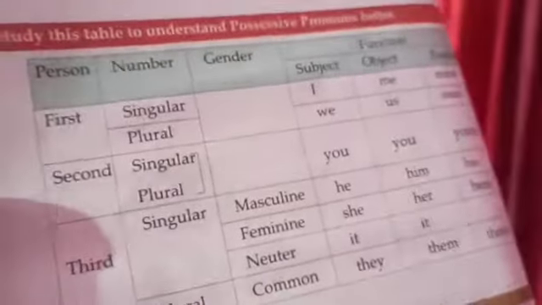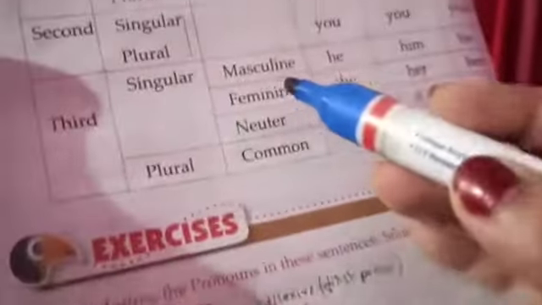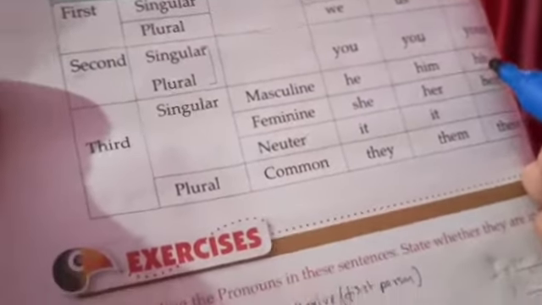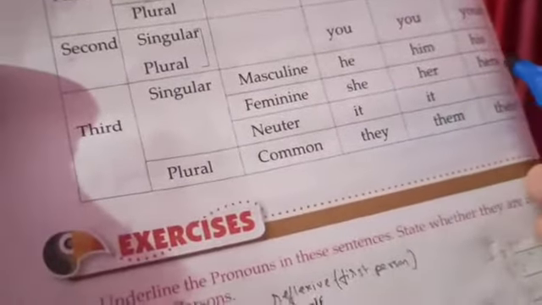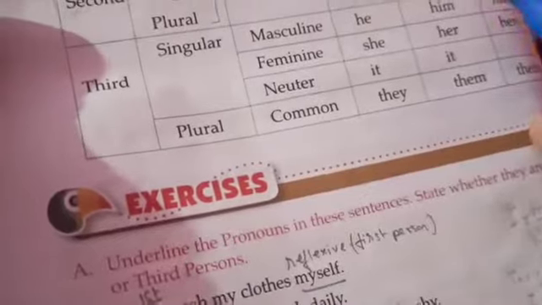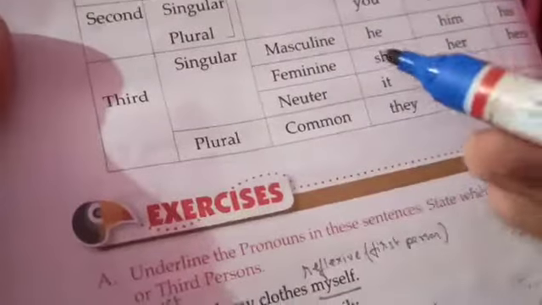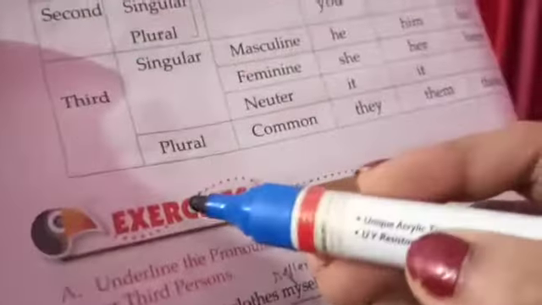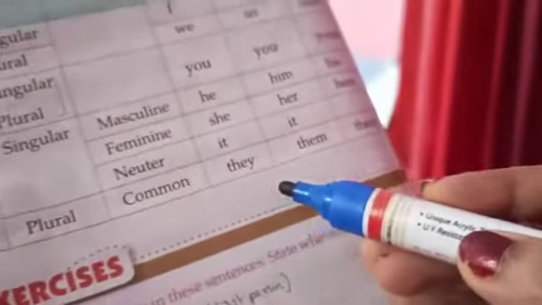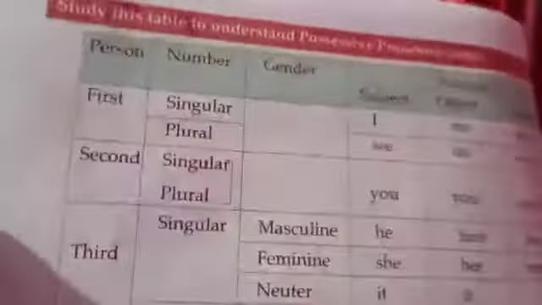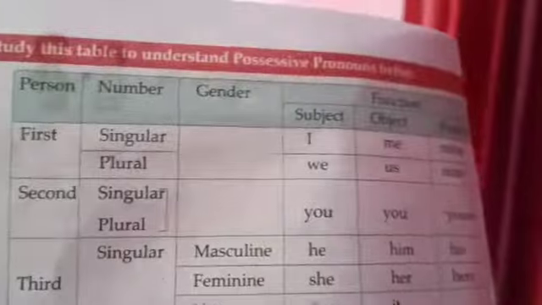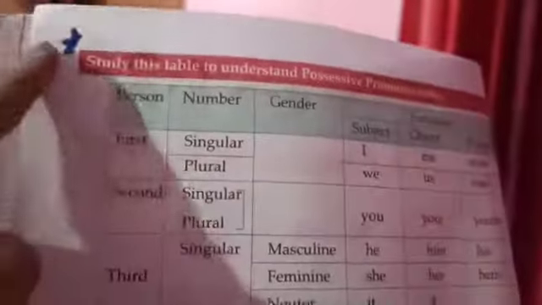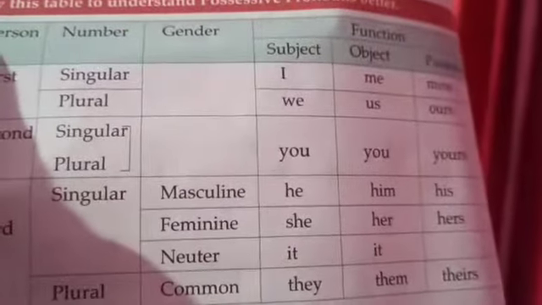Then the third person. For the masculine gender, singular, he, him, his. Feminine, she, her, hers. Okay, for the singular. And for the neuter gender, it. And for the plural, common, they, them, theirs. So this chart you have to learn by heart, my dear, very nicely. It's very, very important. I gave a star over here. All of you should learn it by heart. Okay, now let's go back to the lesson.